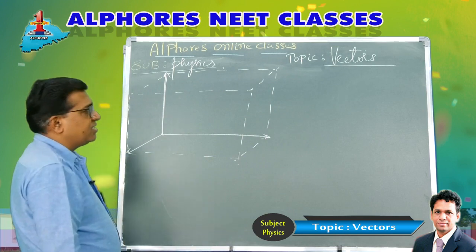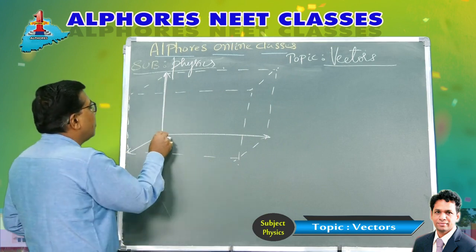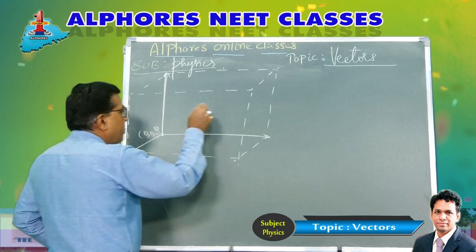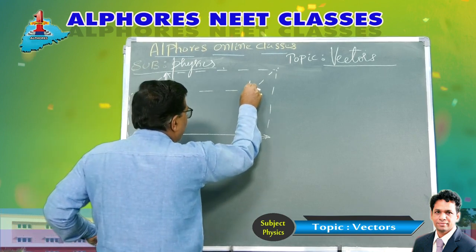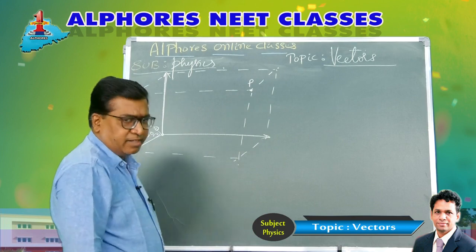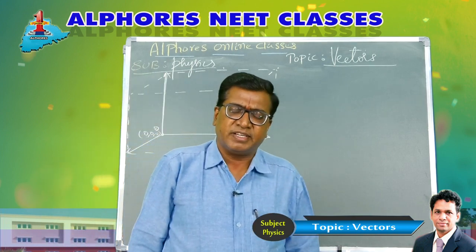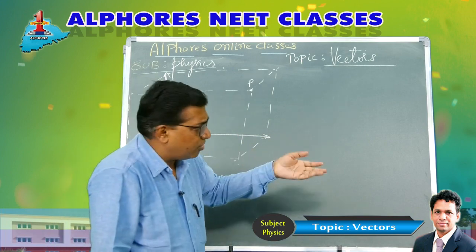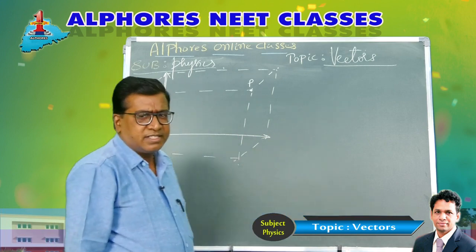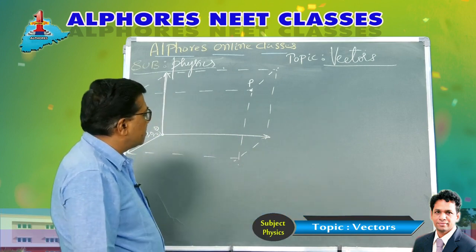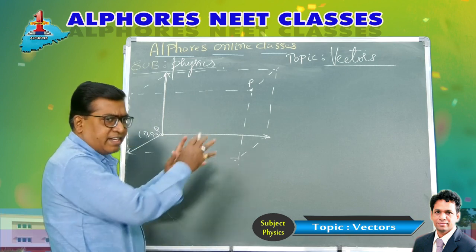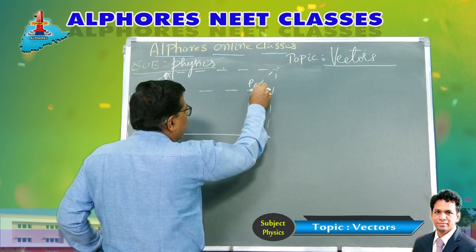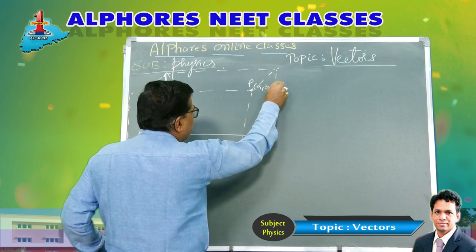This is our Cartesian 3D system. This is the origin O, with coordinates 0, 0, 0. And this is the point P whose position vector I have to define. We'll take up the various illustrations of what may be asked in various entrance examinations regarding this aspect. So let us imagine a point P whose coordinates are A, B, C.